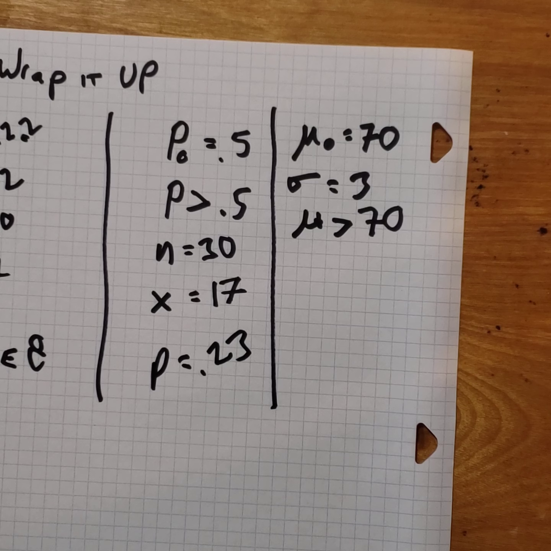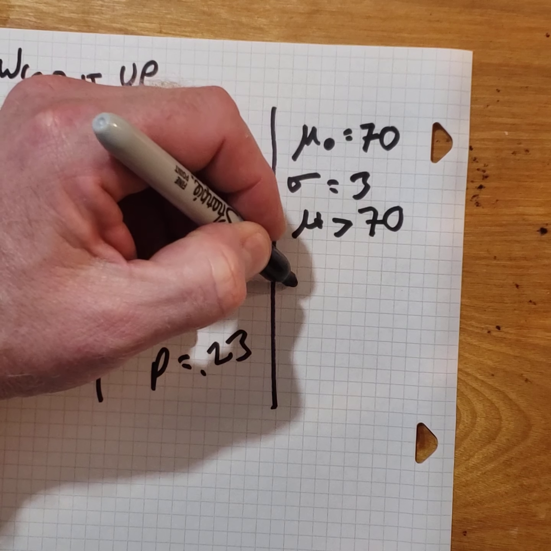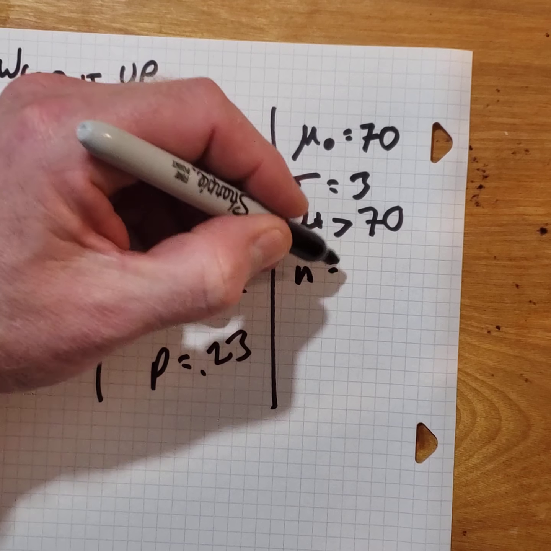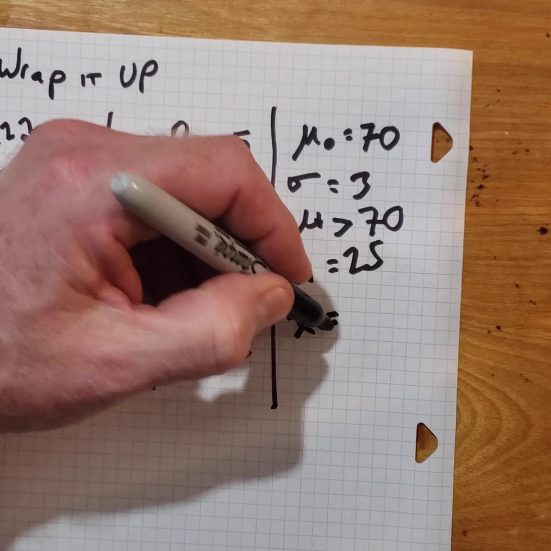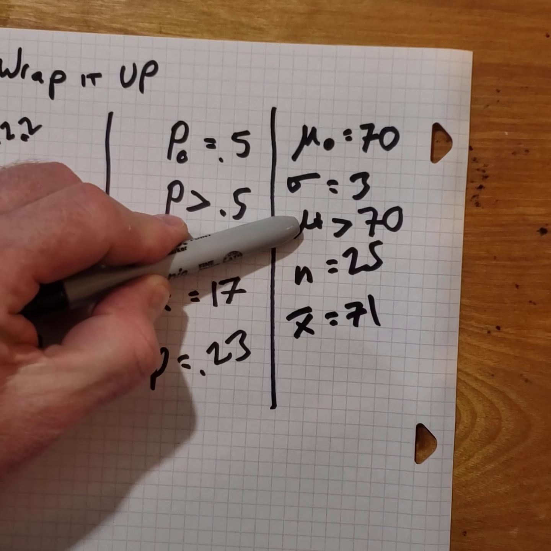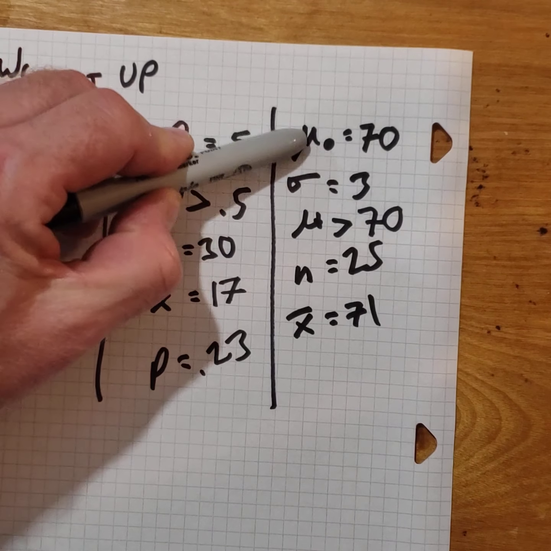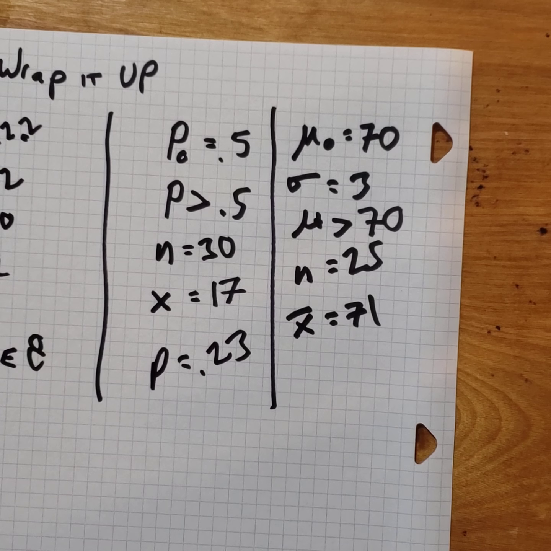I measure 25 American males and the average height of my sample is 71 inches. I'm curious, is that sufficient evidence of my claim? Is that enough to reject the internet's claim in favor of mine?